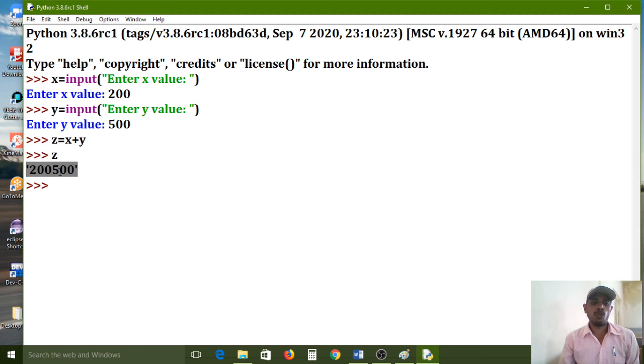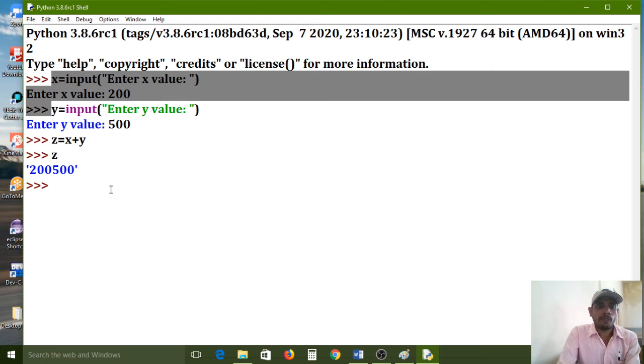Side by side, 200 and 500. So here my requirement is I want to do a mathematical addition operation. For that, here I am using a predefined function. Above, the same entire process is going on.